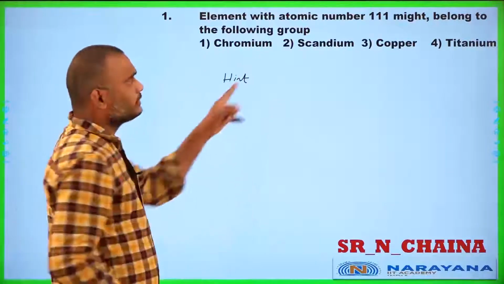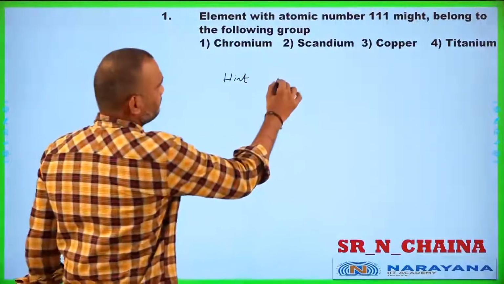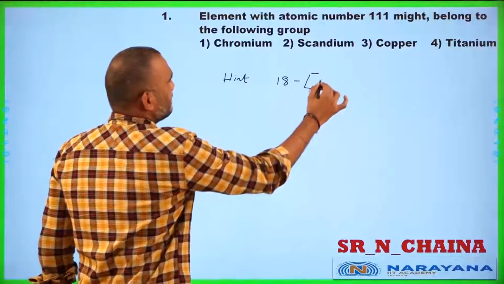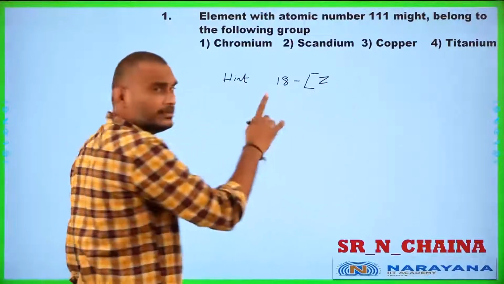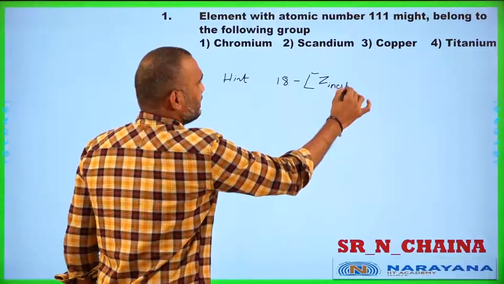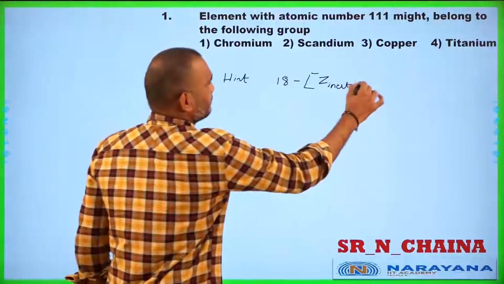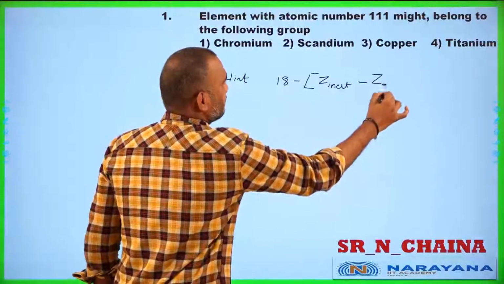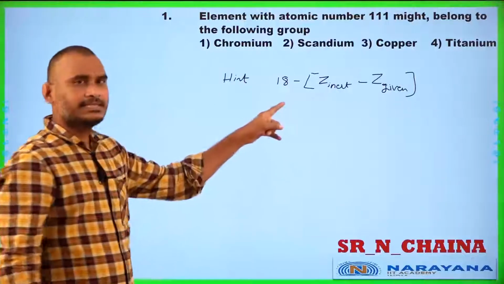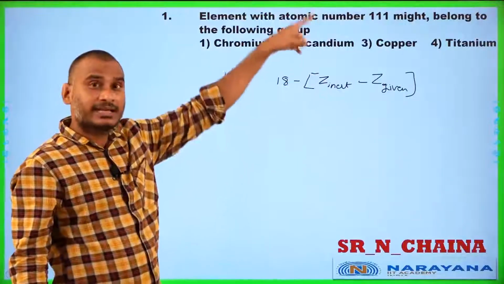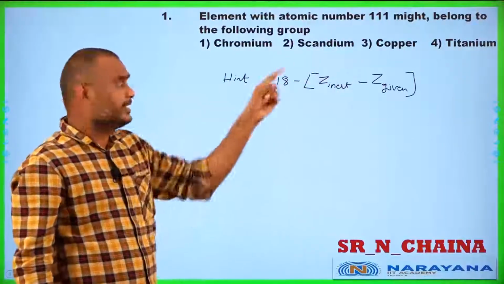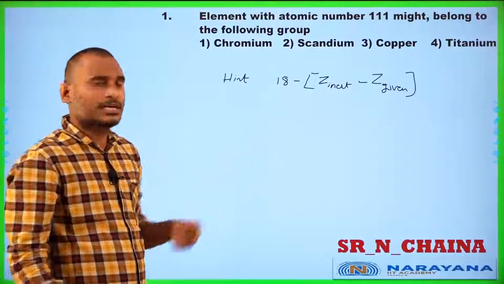Hint to find the group: let us consider the next problem. Group number is equal to Z of the next inert gas minus Z of the given element. That is, the atomic number of the next inert gas minus the atomic number of the given element. You write all of them.